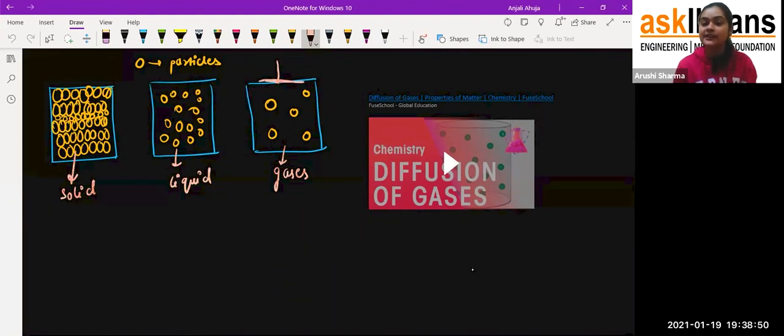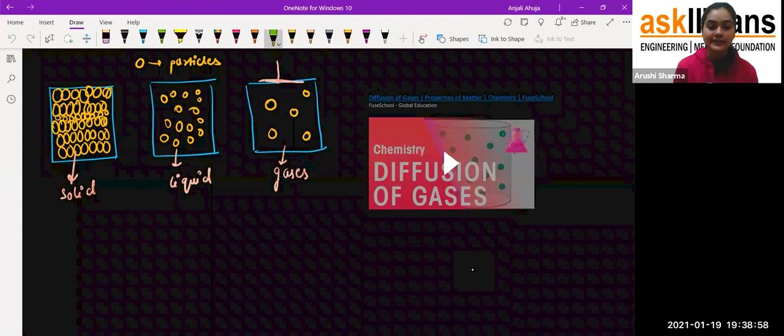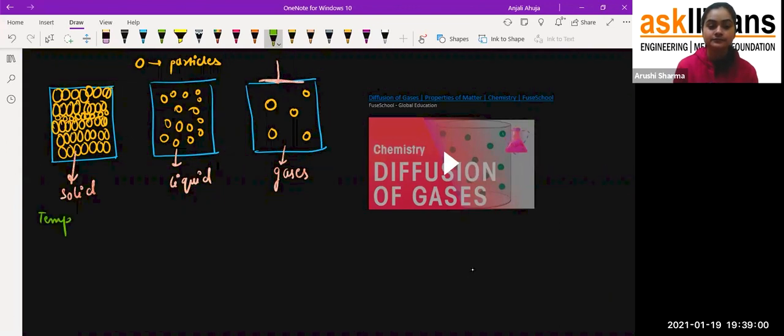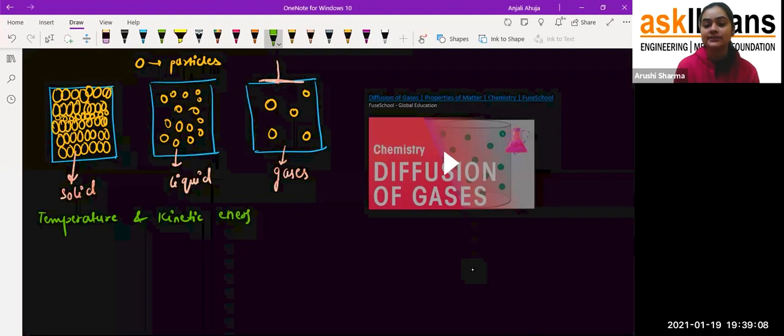These particles will come closer to each other, and that's how the gas has compressibility. But we have two more things. First of all, it is the temperature and the kinetic energy. Now, my dear students, what is kinetic energy?